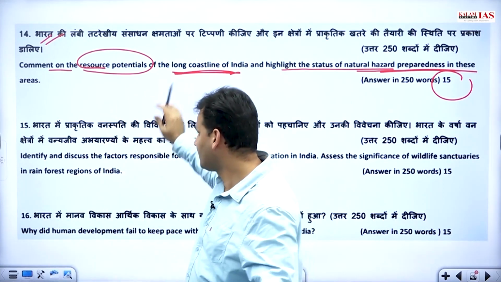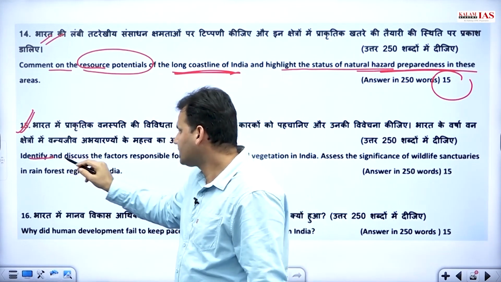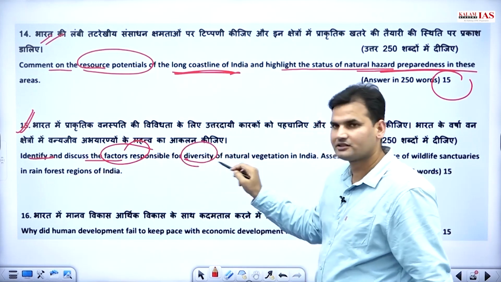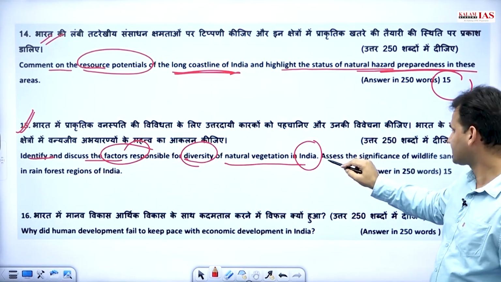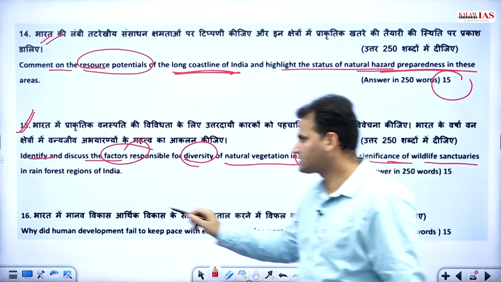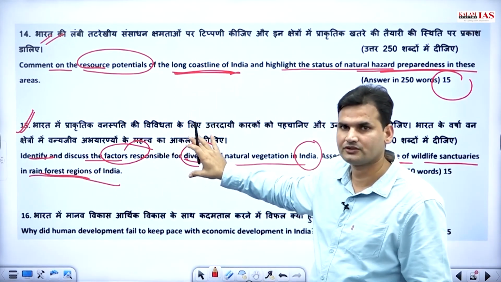We will see. Next, 15th question. Question number 15. Identify and discuss the factors responsible for diversity of natural vegetation in India. Also, assess the significance of wildlife sanctuaries in the rainforest regions of India. Very straightforward question.